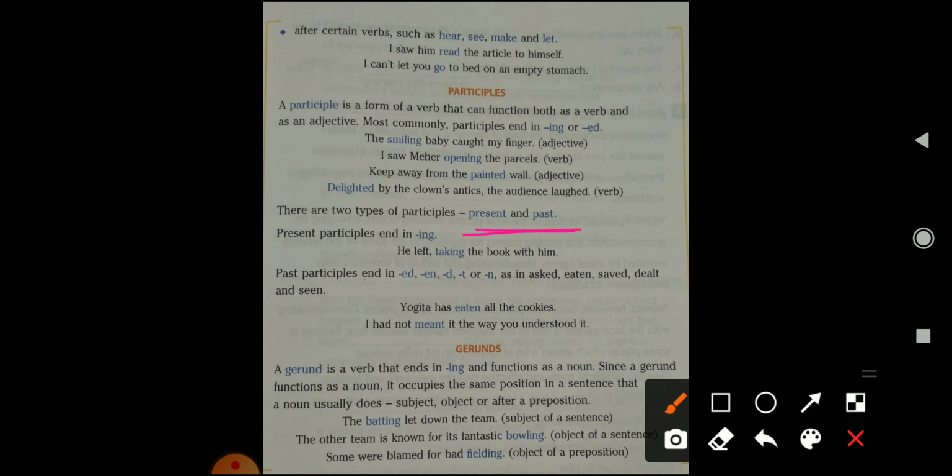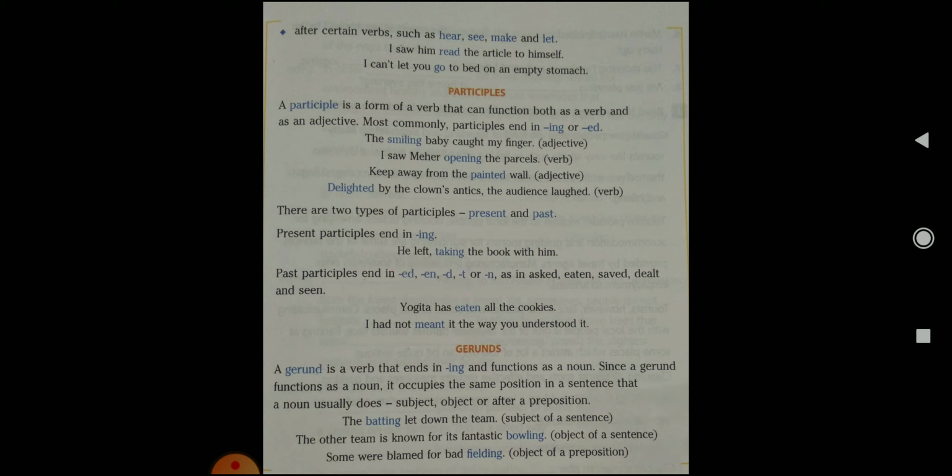When we join ing to the verb, that is the present participle. When we join ed, en, d, t to the verb, that is called the past participle. Most of the time we have confusion between the participle and gerund, because gerund also ends with ing and present participle also ends with ing, but the function is different.